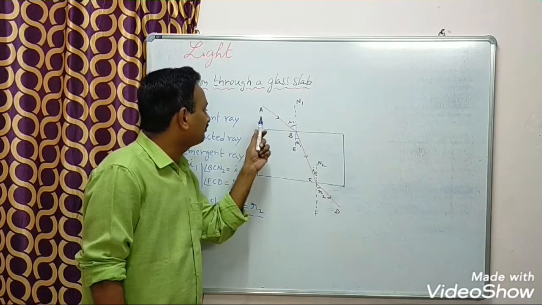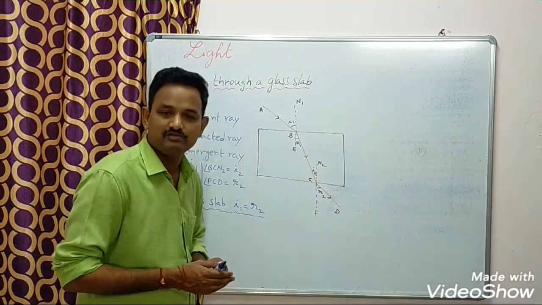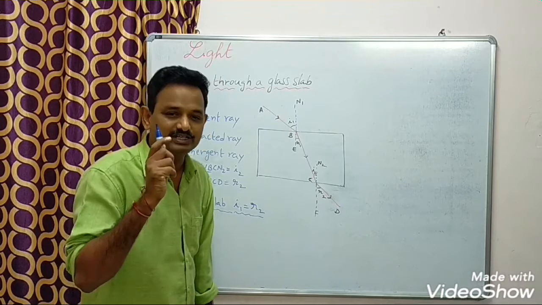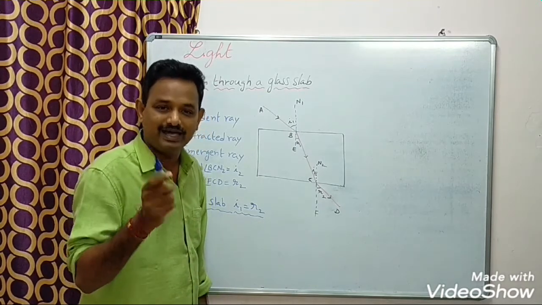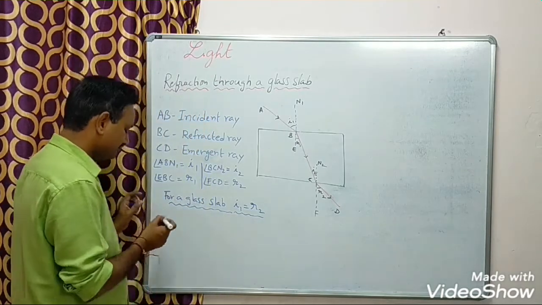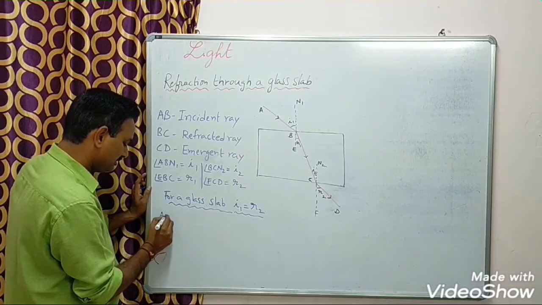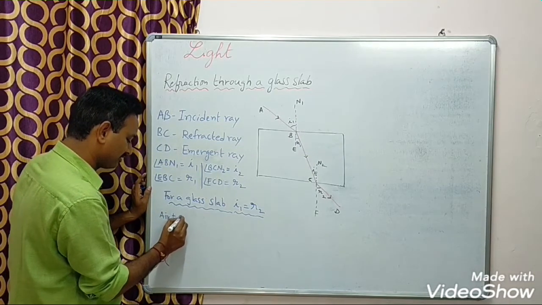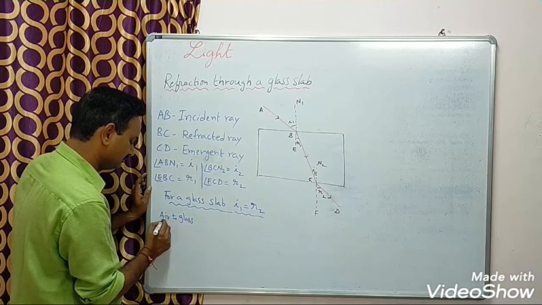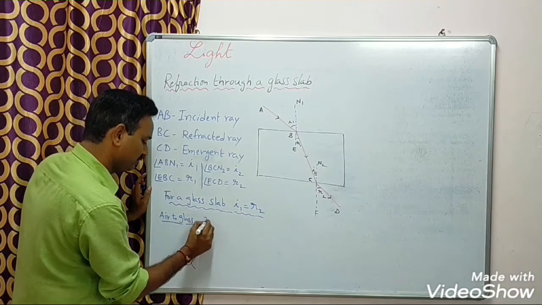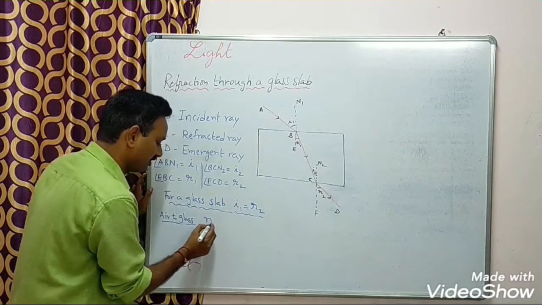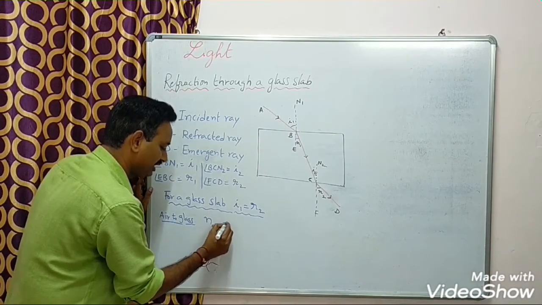When light is traveling from air to glass, we have to calculate the refractive index of glass with respect to air. Look here. Air to glass. We have to calculate the refractive index of glass with respect to air.